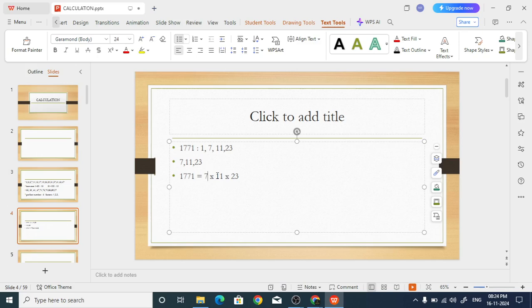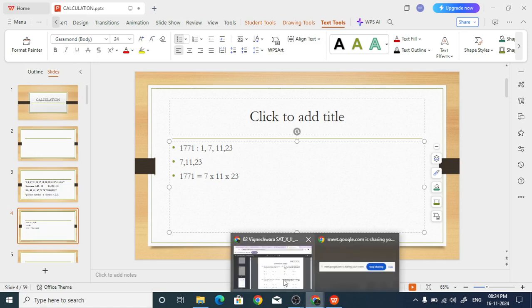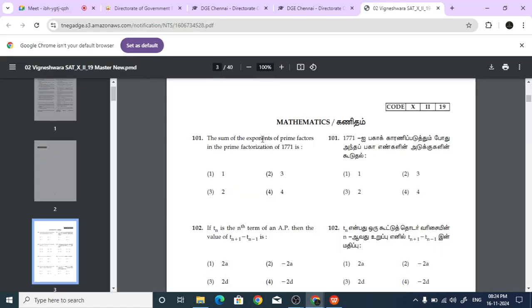How much are you getting? You are getting 1771. Now 7 power 1 into 11 power 1 into 23 power 1. If you add all the powers, 1 plus 1 plus 1, 3 powers are there. So the sum of the exponents of prime factors in the prime factorization of 1771 is 3.